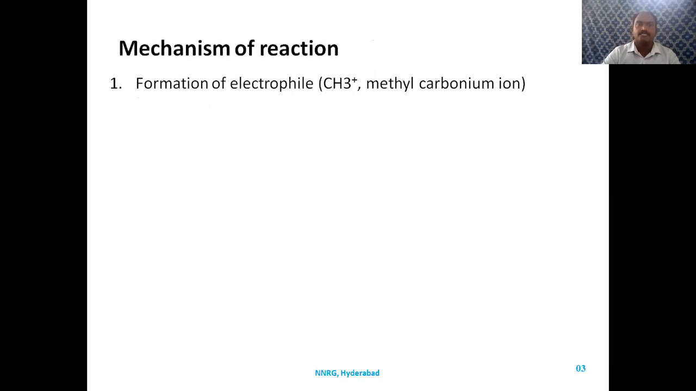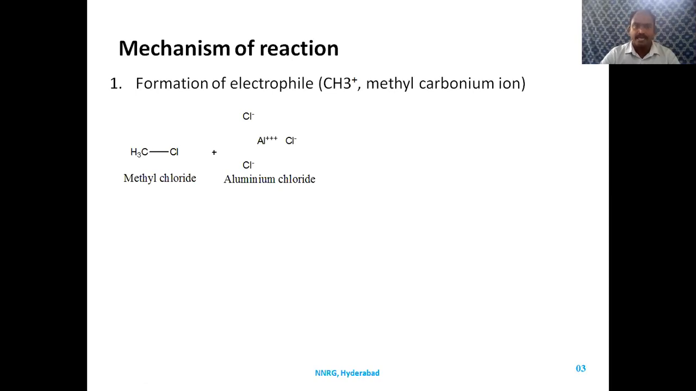You see the mechanism of the reaction. It has three steps. First one is formation of electrophile. Electrophile is a species which is electron deficient. Here the electrophile formed is CH3 plus, which is a methyl carbonium ion. How is a methyl carbonium ion formed? Methyl chloride reacts with aluminum chloride, which is a Lewis acid that accepts the pair of electrons.